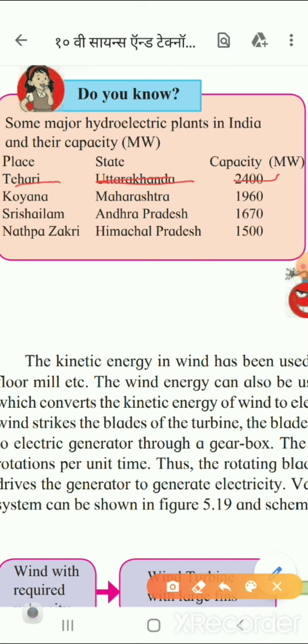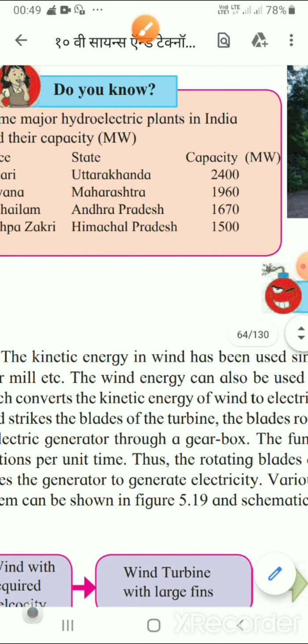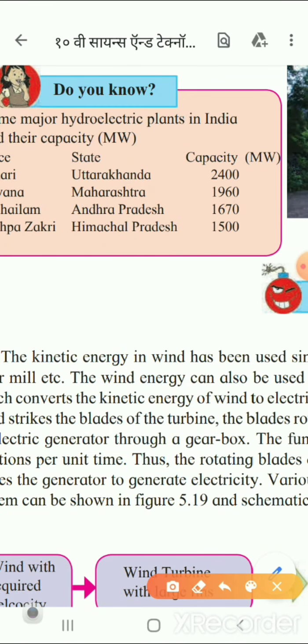Next is Koyna, which is in Maharashtra, and its capacity is 1960 megawatt. Next is Srisailam, which is in Andhra Pradesh, and its capacity is 1670 megawatt.